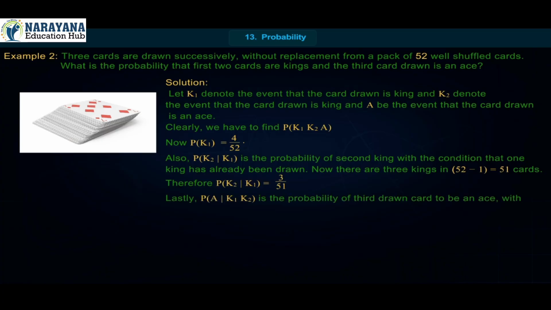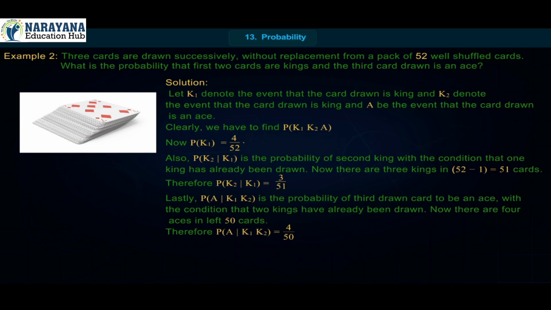Lastly, P of A by K1 K2 is the probability of the third drawn card to be an ace with the condition that 2 kings have already been drawn. Now, there are 4 aces in the left 50 cards. Therefore, P of A by K1 K2 is equal to 4 upon 50.